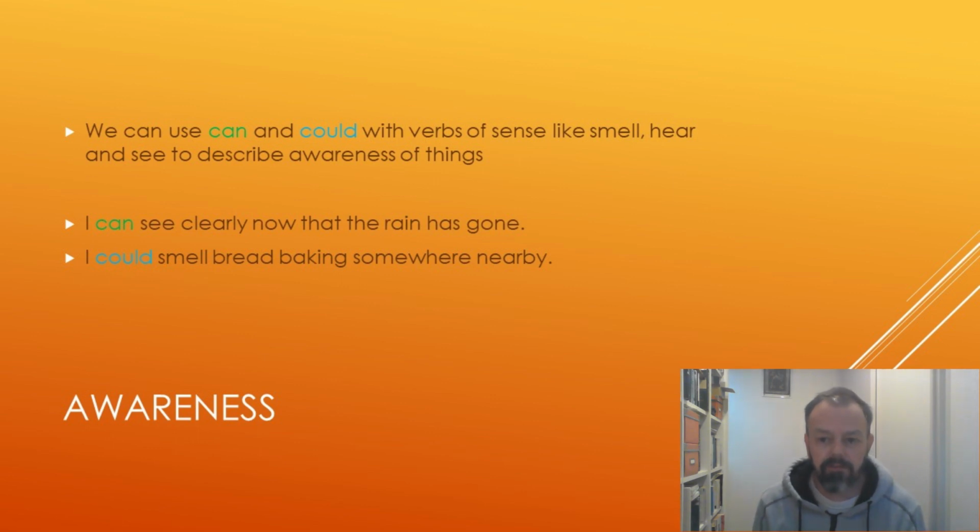And these verbs can be used combined with can or could to show awareness. And it just means things that we notice, thanks to our senses. So I can see clearly now that the rain has gone. It's actually from a famous song. I'm not going to sing it. But yeah, I can see clearly now.